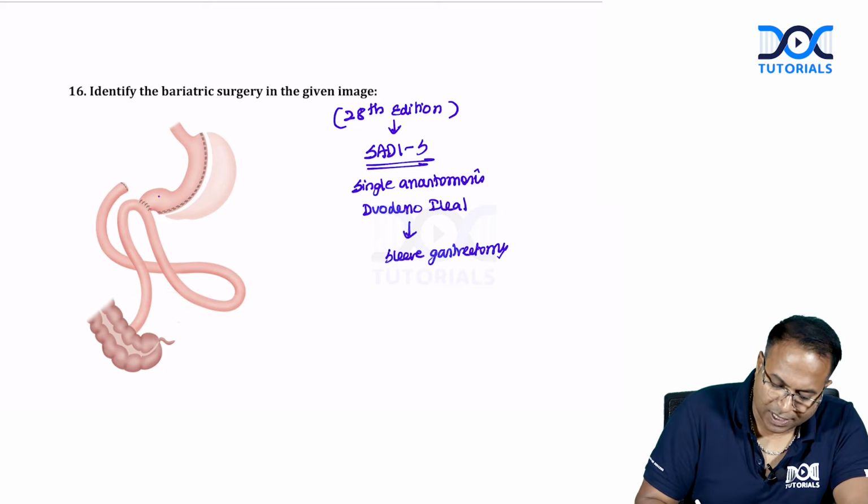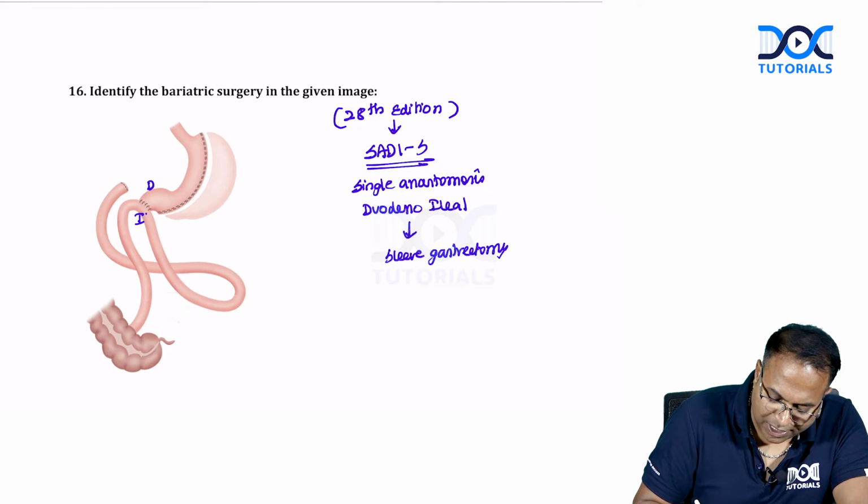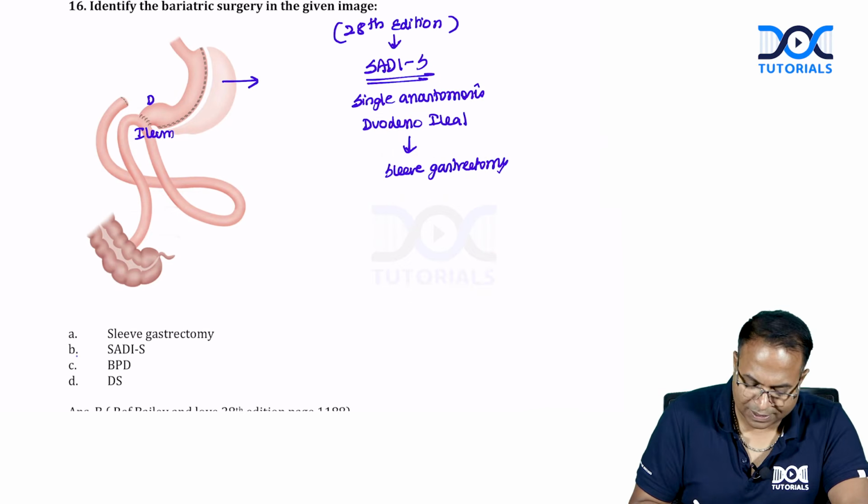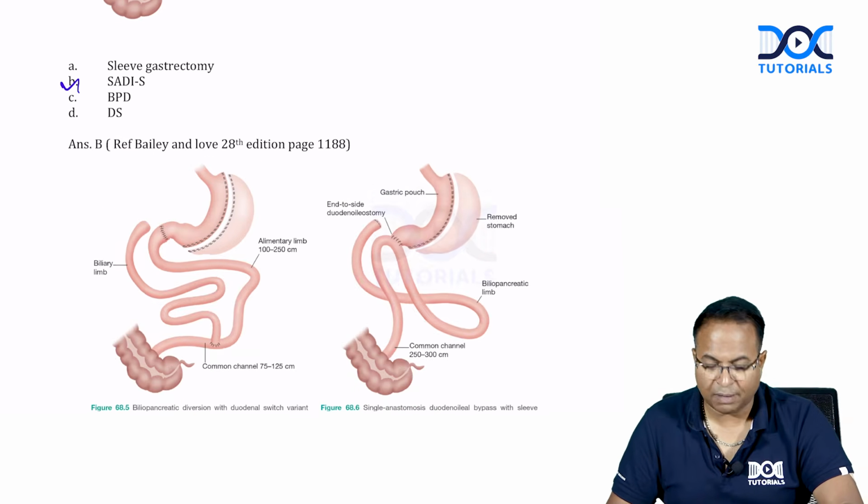So you can see the duodenum is anastomosed with the ileum and we have removed part of the stomach. This operation is called the SADI operation, a new update in Bailey and Love.